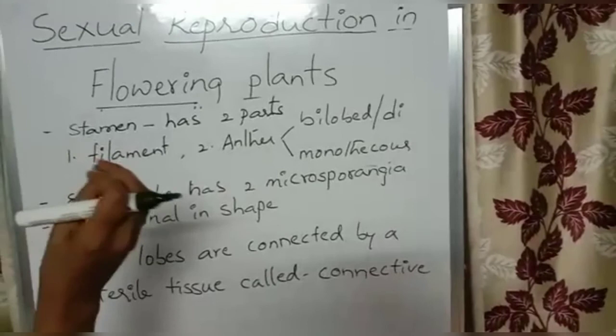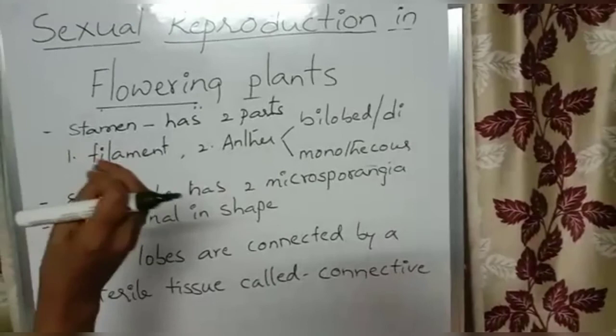And next, in this anther, each lobe has 2 microsporangia. So if bilobed, dithecous, there are 4 microsporangia. If monothecous anther, 2 microsporangia, because each lobe has 2 microsporangia. And next, the shape of the dithecous anther is tetragonal, and we will say that it is tetrasporangiate, because of the tetragonal shape and the presence of 4 microsporangia.